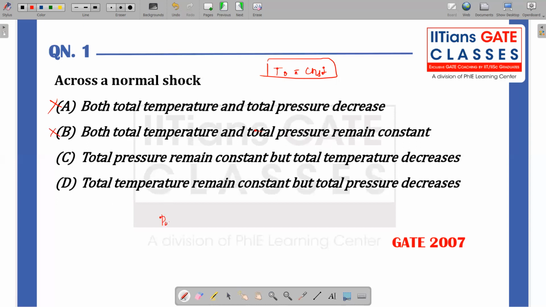So we saw that P02 by P01 is equal to e to the power of minus (S2 minus S1) divided by R. So we saw that it exponentially decreases. So total pressure is not going to be constant. So the only option which is correct is option D, that says total temperature remains constant, but total pressure decreases. That is correct.